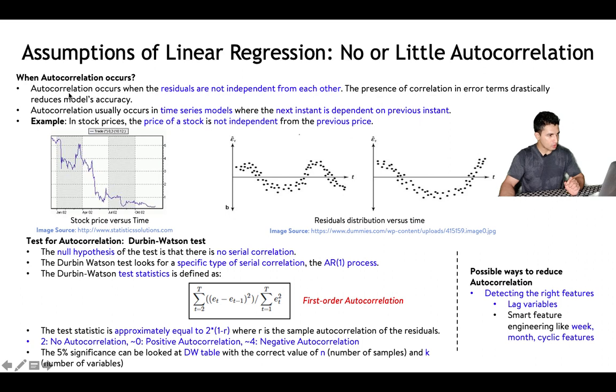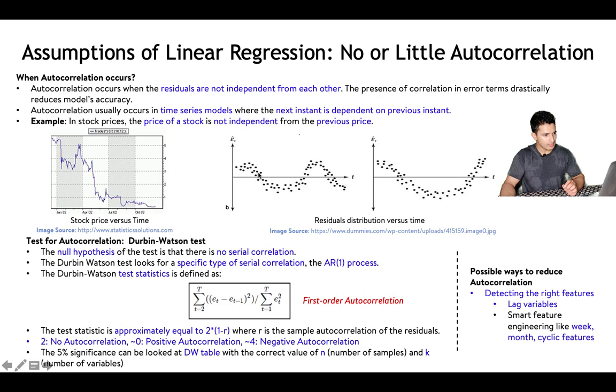What is autocorrelation? Autocorrelation occurs when the residuals are not independent from each other. The presence of correlation in error terms drastically reduces model's accuracy. Autocorrelation is the correlation between the residual terms, and it occurs more in time series kind of models where the next instant is dependent on the previous instant. So if I am trying to forecast sales, definitely tomorrow's sales will depend to some extent on today's sales, as well as a day before, right? So autocorrelation is seen a lot in this kind of time series data. For example, the stock prices, the price of a stock is not independent from the previous price, right?